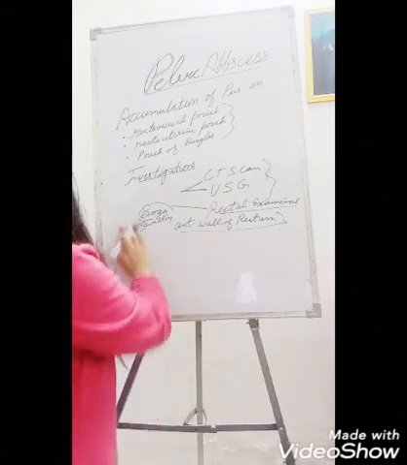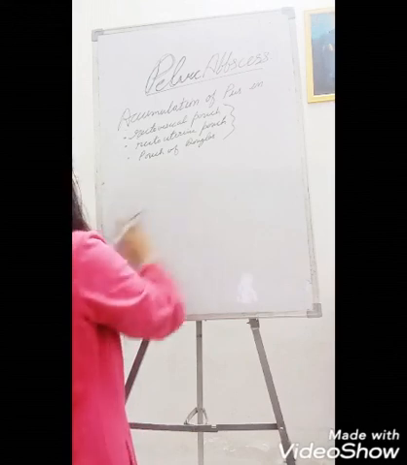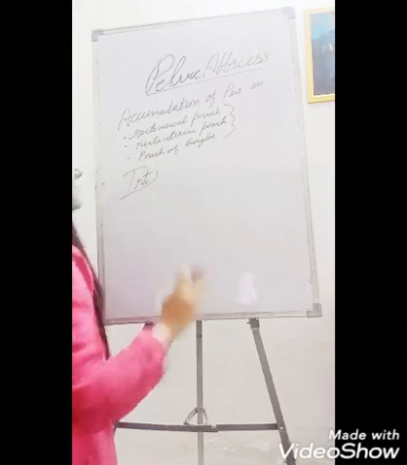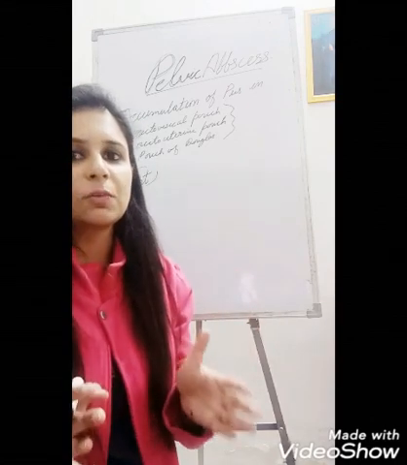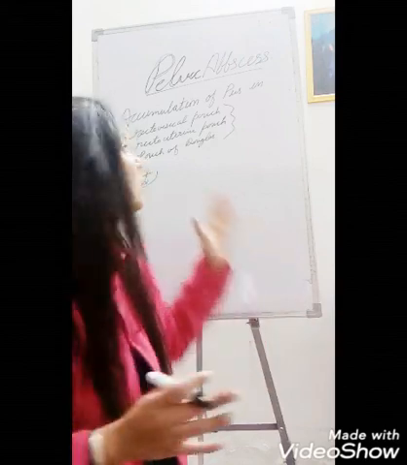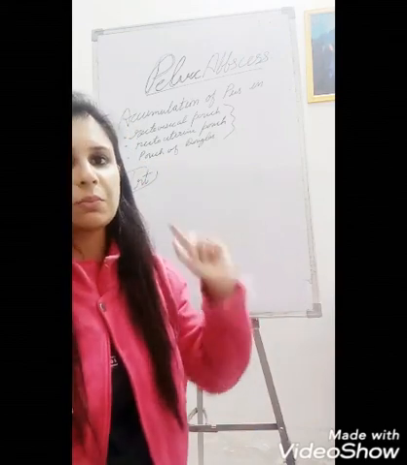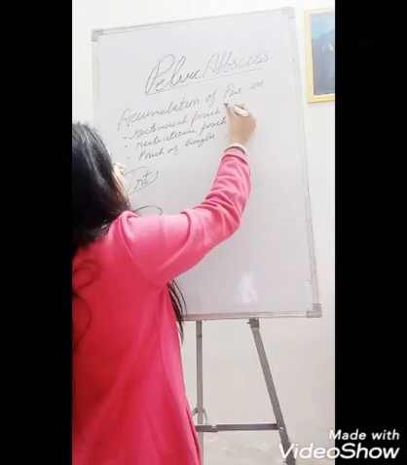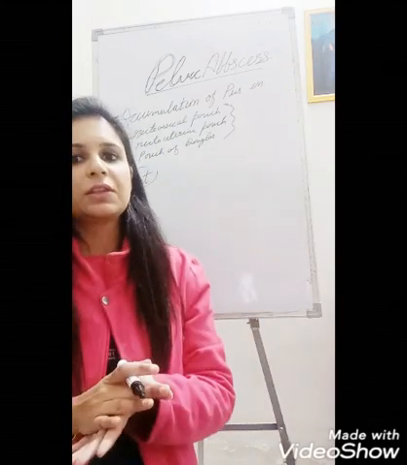Now the treatment. In treatment, there is pus accumulation in the rectovesical pouch or the rectouterine pouch or the pouch of Douglas. This pouch is the most dependent part in the body.